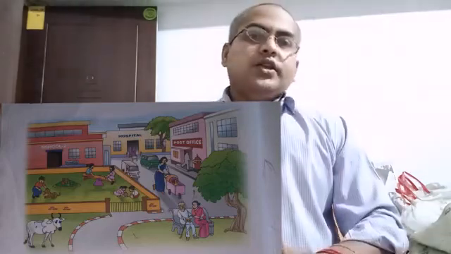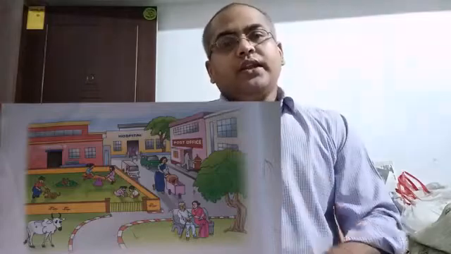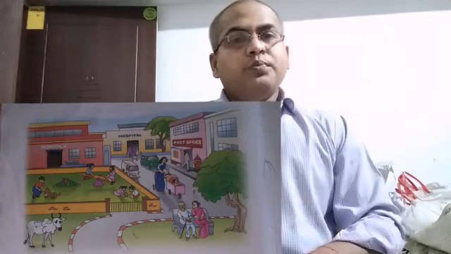Now, how to maintain our neighborhood? The first thing is to maintain cleanliness and greenery in our neighborhood. We have to plant trees, as many as possible. Keep on planting trees.